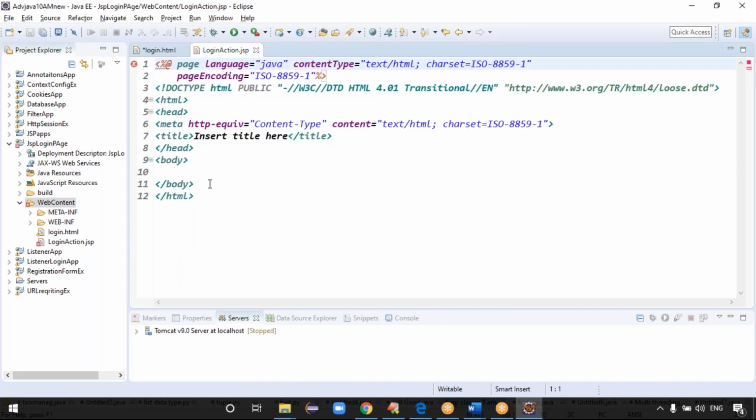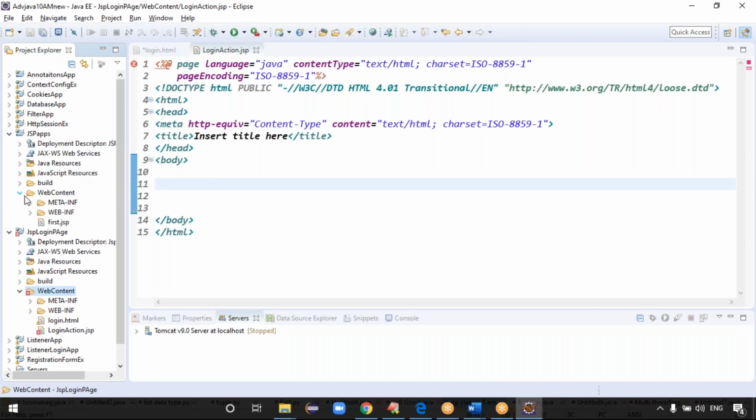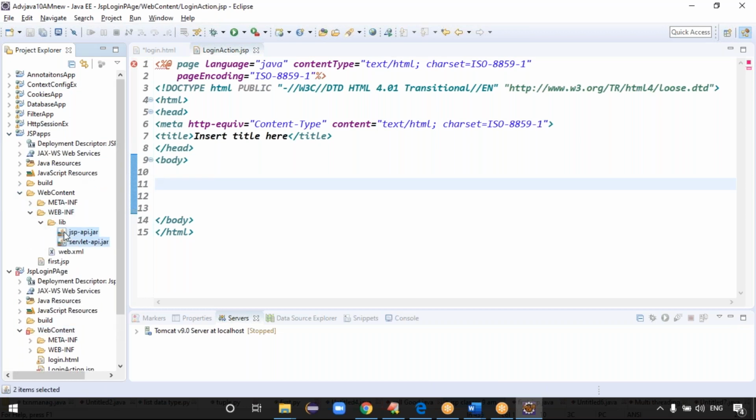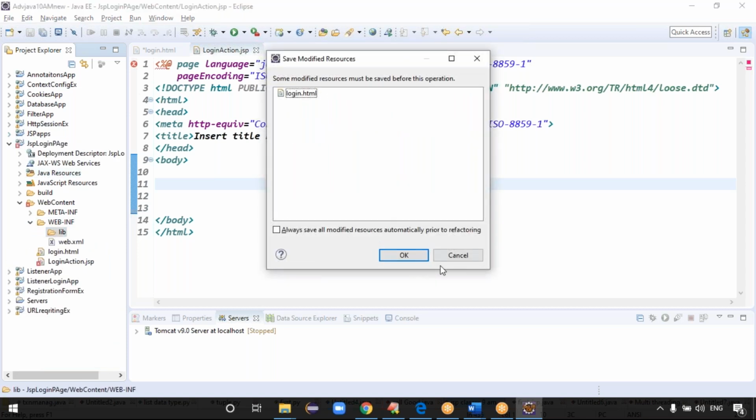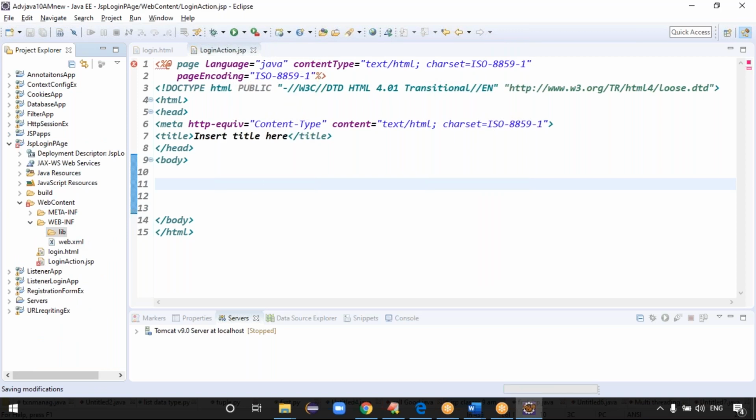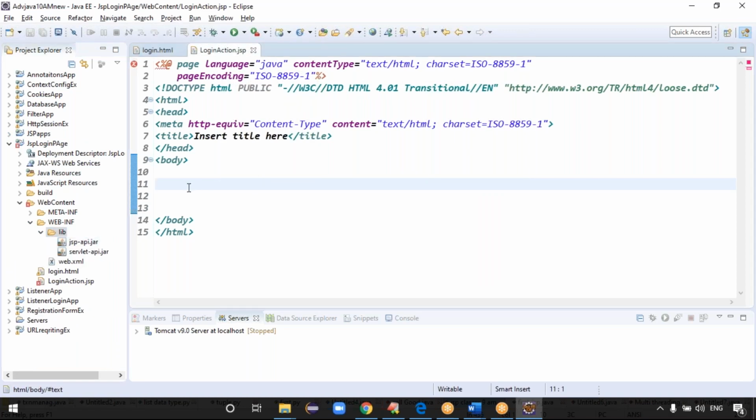This is my loginAction.jsp, guys. In the body itself, you have to write the code. Let me write the code in the body here. Good. Actually, what we have to do: in the JSP app's lib folder, yesterday two jar files are there. Can you please copy these two jar files? Let me copy the two jar files under the lib folder. Okay, fine. The problems will be rectified now. Yeah, it's fine, guys.